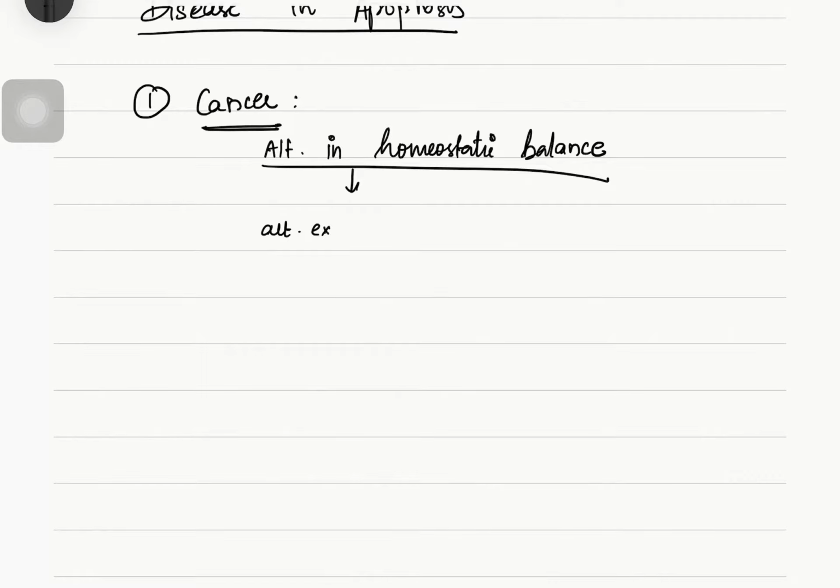Because there is an alteration in the expression of our apoptotic regulatory proteins, such as apoptosis activating factors, or BCL2 family pro-apoptotic factors. All this altered expression will cause alteration in the homeostatic balance.